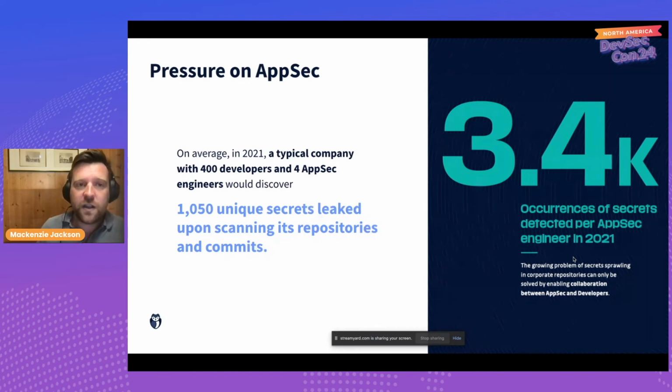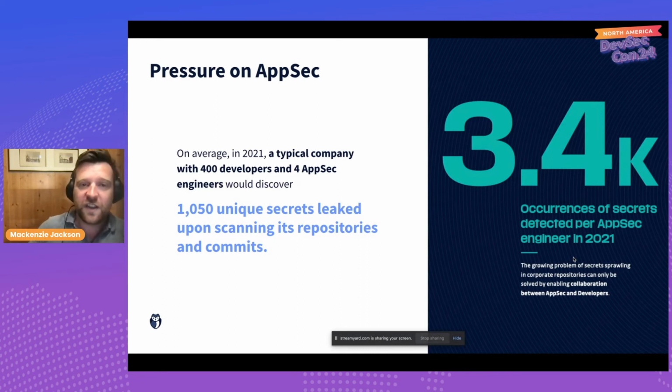Now, each one of those 1,050 secrets was actually repeated on average 13 times throughout the Git history on different branches and in different areas. So why is that significant? Well, every time you find a secret, you have to investigate it. It doesn't matter if it's the same secret, because you're probably not aware of that. So if there's 13 of the same secret, it's going to have to be investigated 13 times. Now, in a company of 400 developers, there's typically 4 AppSec engineers.